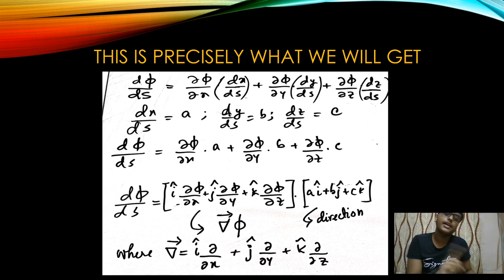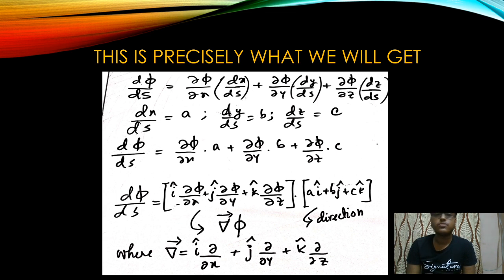We have written i cap in this direction because otherwise you would have thought it the other way, that i cap is being differentiated with respect to x, which would be nothing but 0, because i cap is a constant in this particular case. In some cases i cap too can be varying in rotational frames, that we are not discussing right now. But for the simplest case in which we need to understand what actually this grad operator is, because if you know the grad operator, you can perform all other operations, divergence, curl, all depend on this particular grad operator.